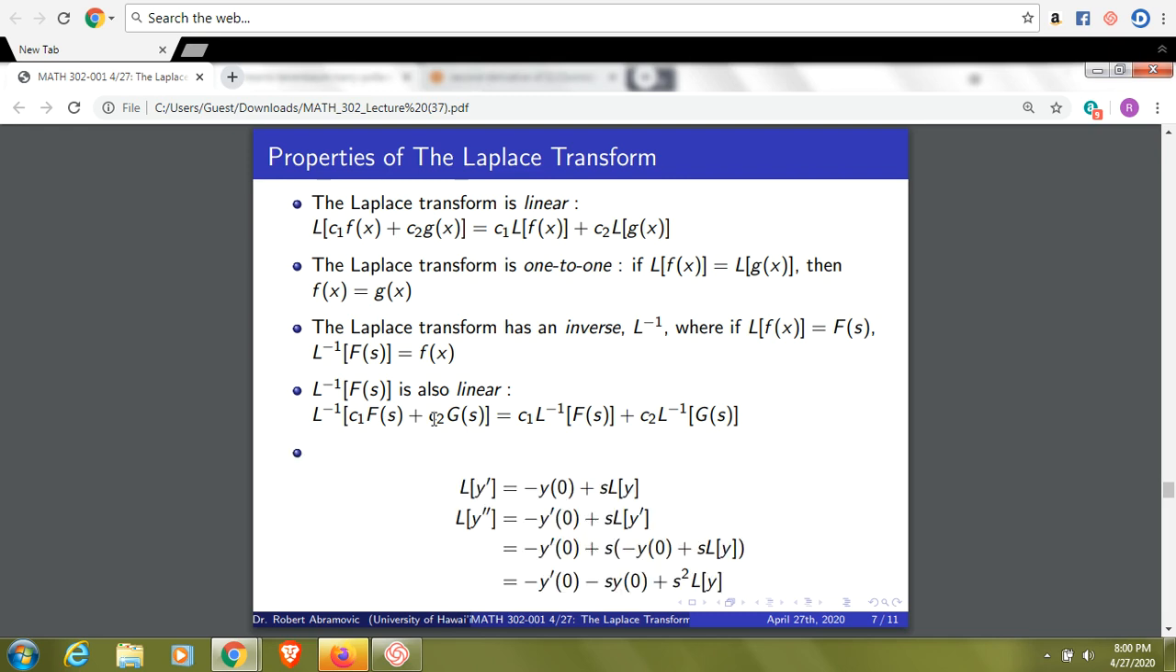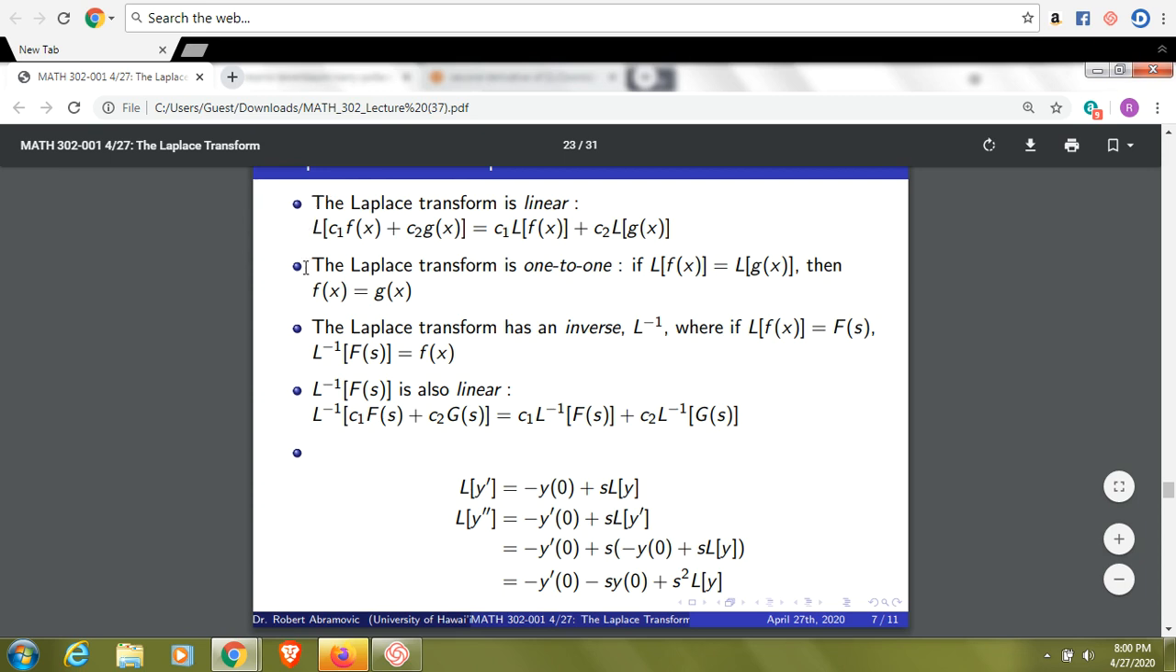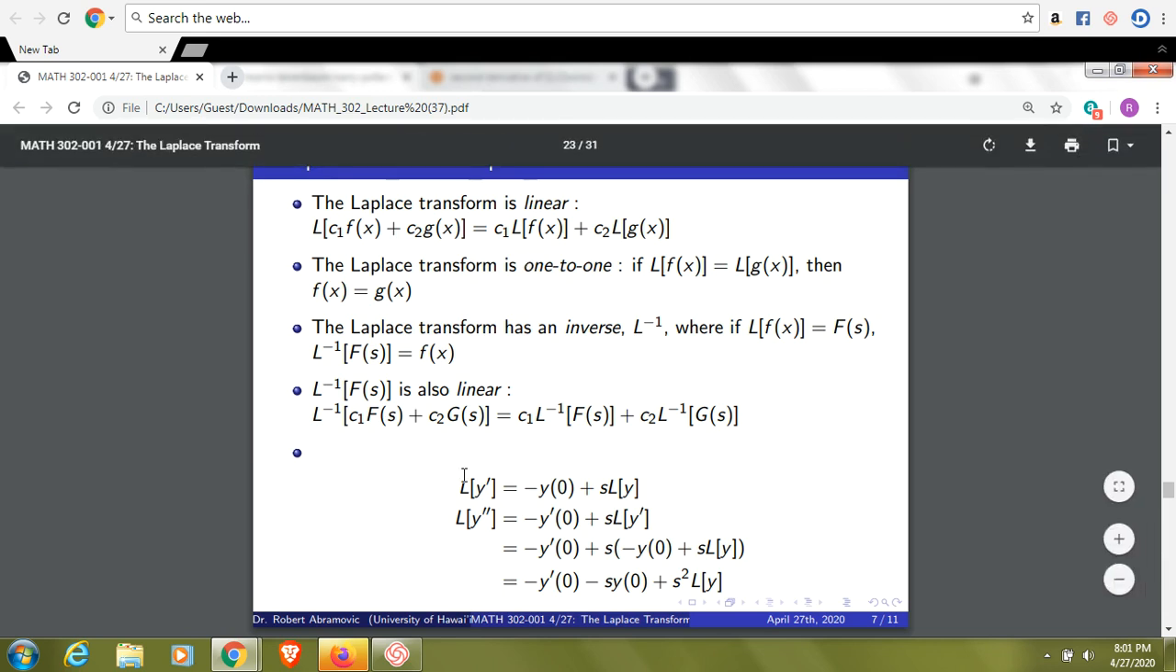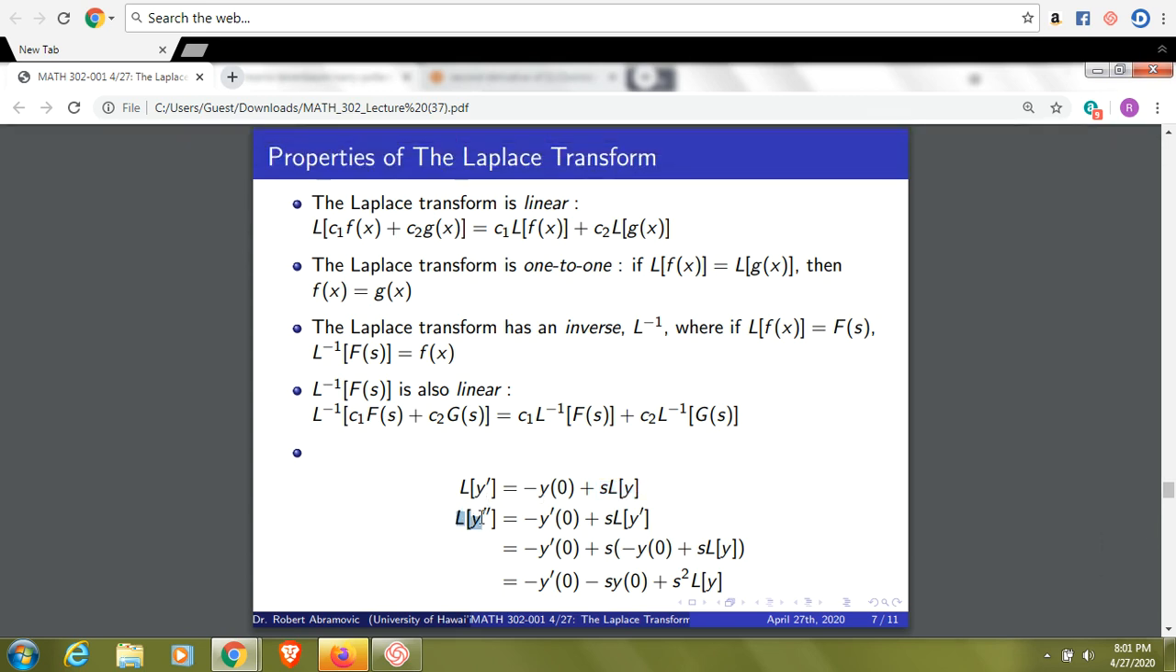L of y prime is negative y of 0 plus s L of y, and then L of y double prime. All these previous four properties of the Laplace transform had to do with its linearity and the fact that it was one-to-one and had an inverse. This is what happens when you feed it the derivative of a function. It's actually possible to write the Laplace transform of the derivative of a function as negative the value of the function at 0 plus s times the Laplace transform of the function. And the same thing for L of y double prime.